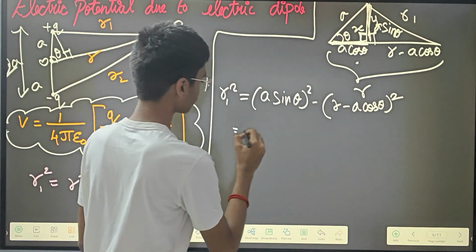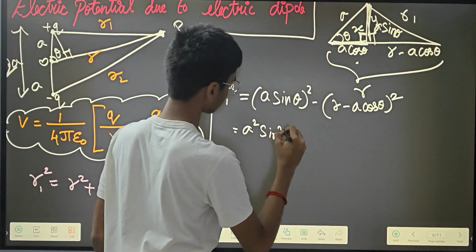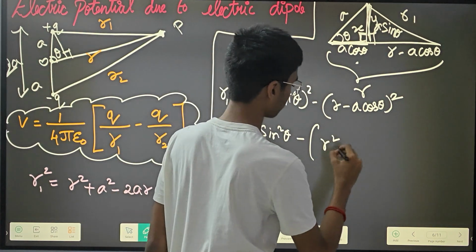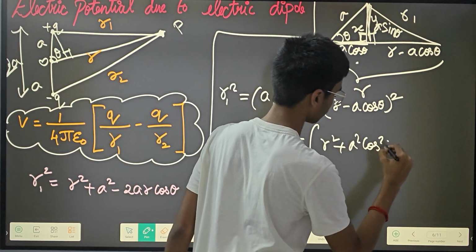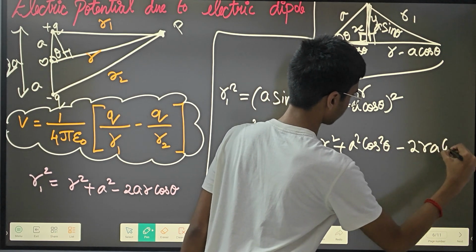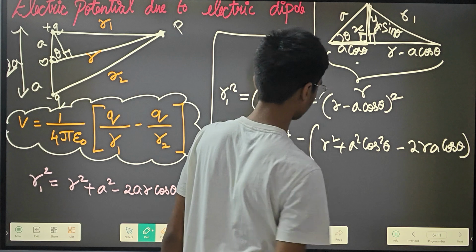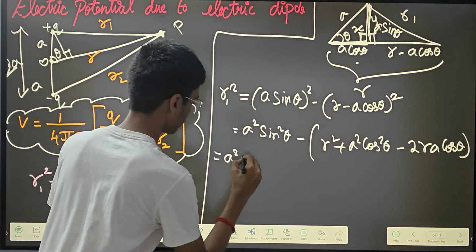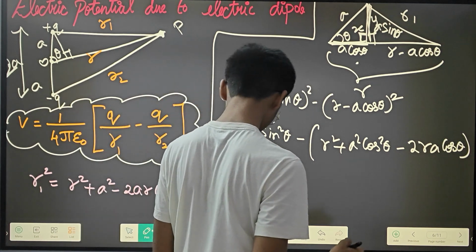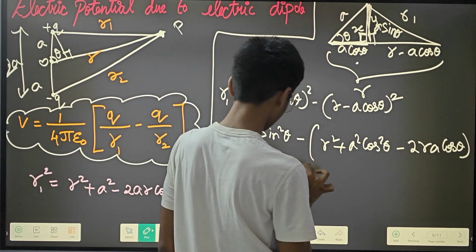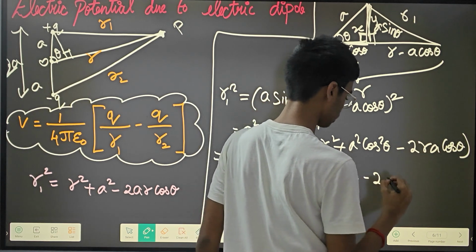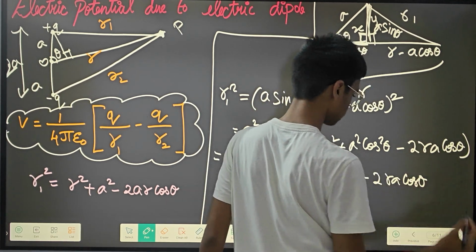Expanding, a square sine square theta plus R square plus a square cos square theta minus 2Ra cos theta.